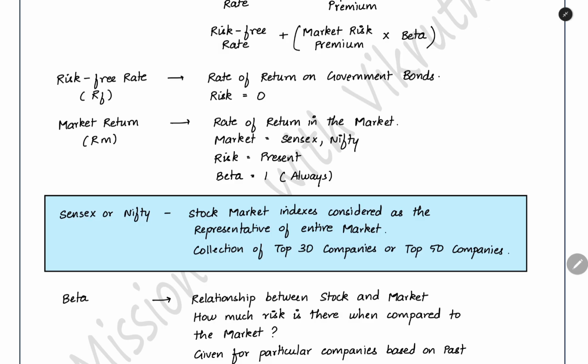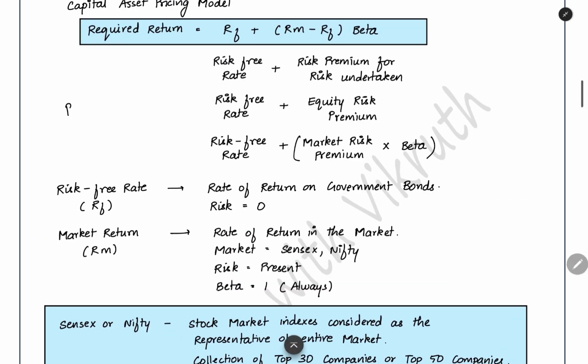Now, when we are taking any particular stock or share of a particular company we are going to buy, we can compare it with the market and see how much risk there is. In the market, we have a risk of 1. Beta is 1. But for our company, we have to see how much the beta of our company is when compared to the market. The beta of the market will be equal to 1. What is the beta of our company?